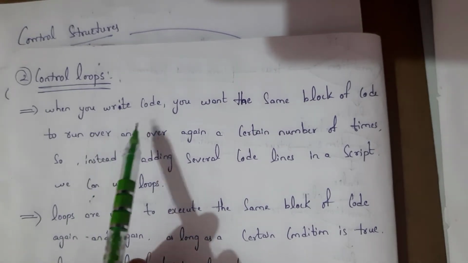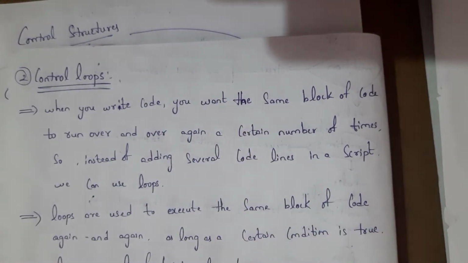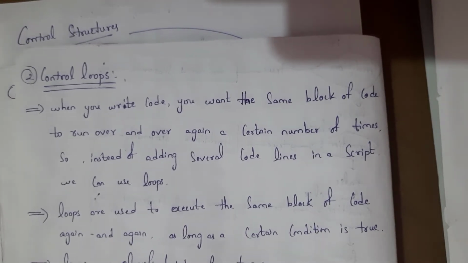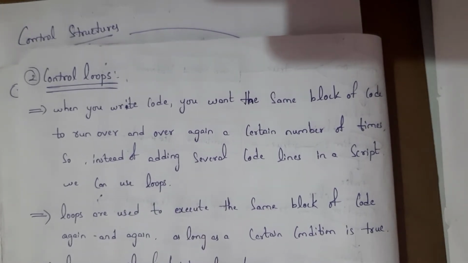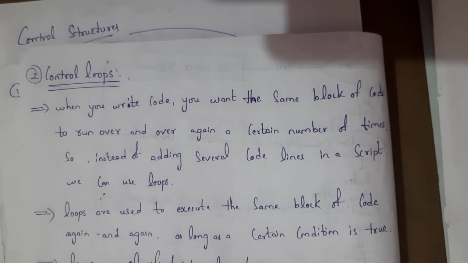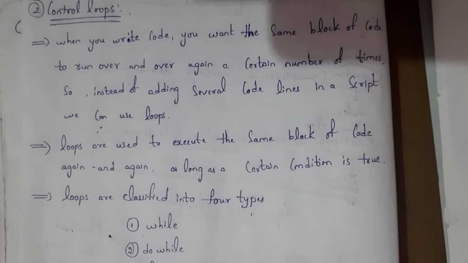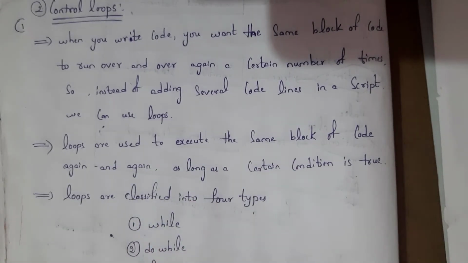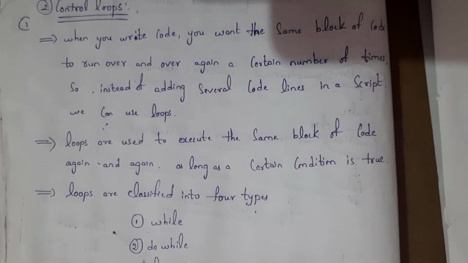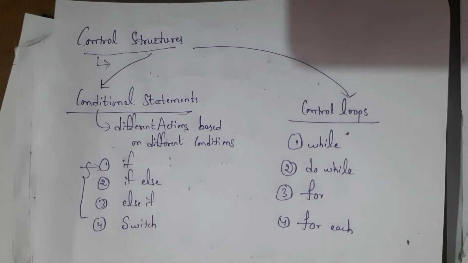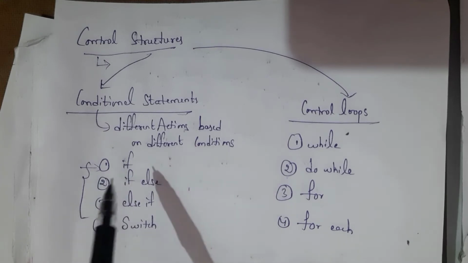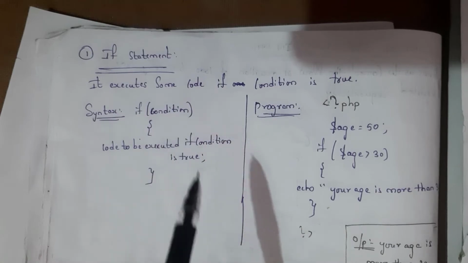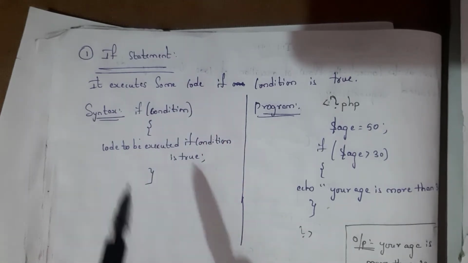When you write code, you want the same block of code to run over and over again for a certain number of times. So instead of adding several code lines in the script, we are using control loops. What is the use of these control loops? These control loops are used to execute the same block of code again and again as long as the given condition is true. I will explain all this in detail. We will start with the if statement. The if statement executes some code if the given condition is true. This is the syntax of the if statement.